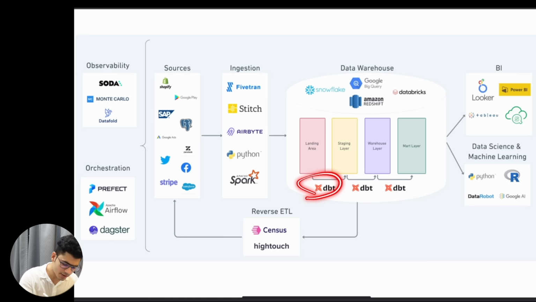There is a new tool called DBT, data build tool, that is used for analysis. People say that it is going to replace SQL. Not going to happen. A lot of companies come in and want to replace SQL, but still SQL is the king of data, right? You should always learn SQL. DBT is also gaining a lot of popularity.